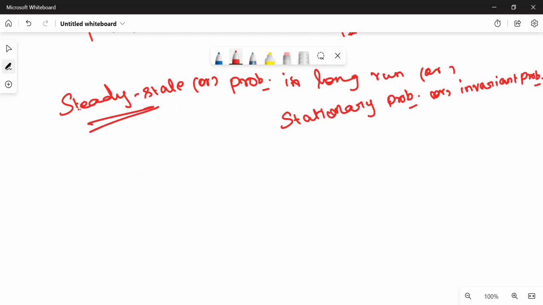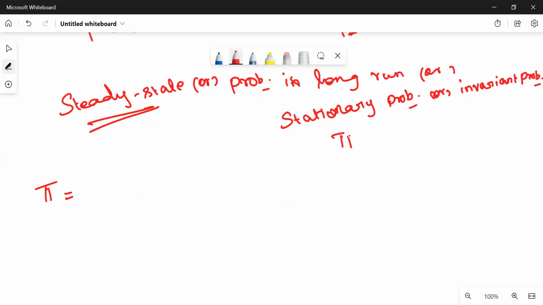If they ask you to find the probability in steady state, or in long run, or stationary, or invariant, everything denotes pi. So how is it defined? It's actually a row matrix of order 1 by n, where n depends on the number of states.